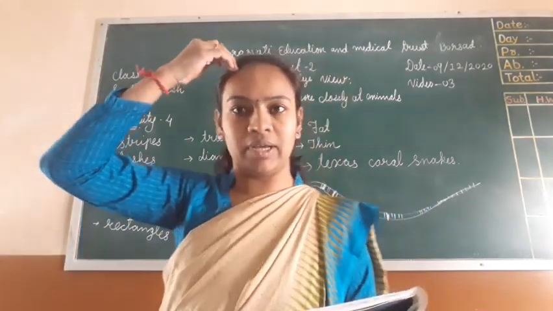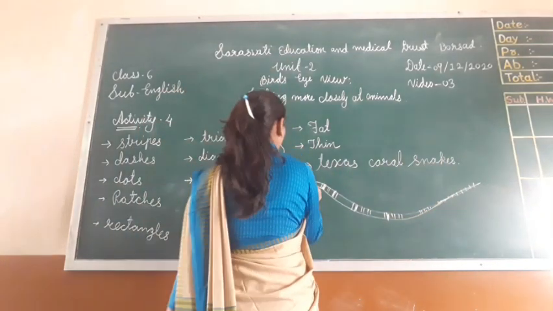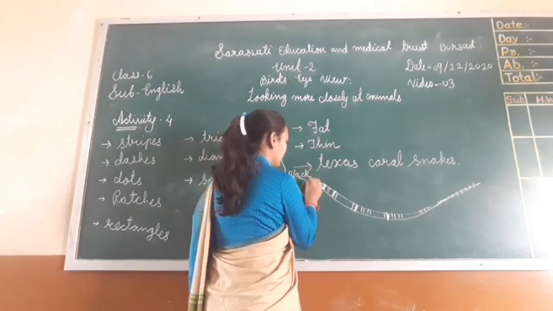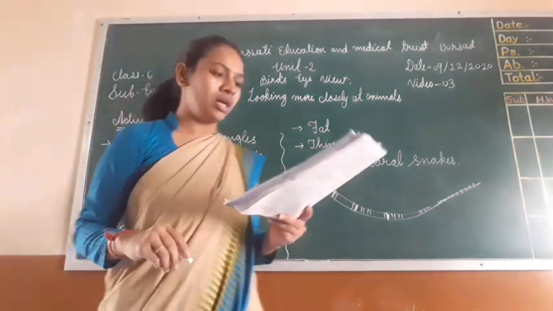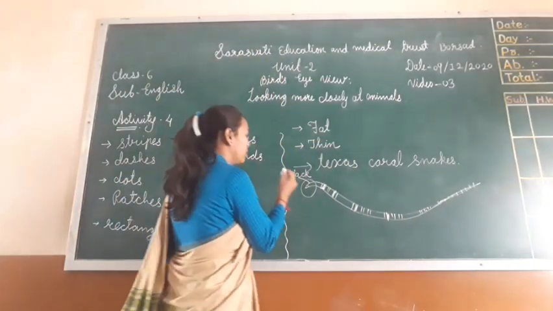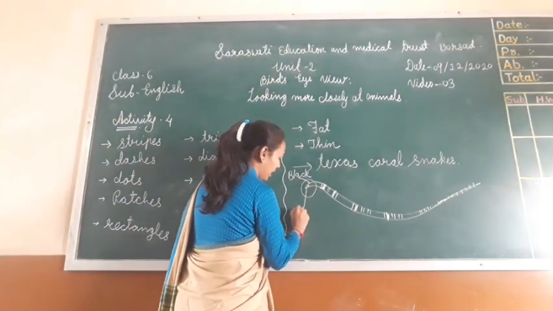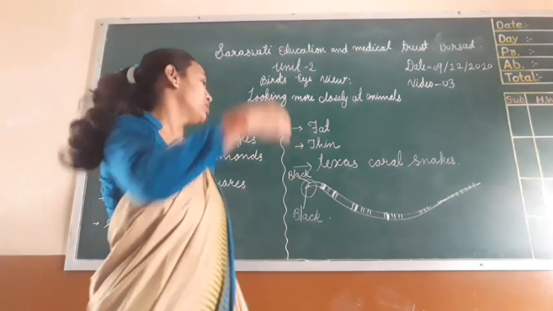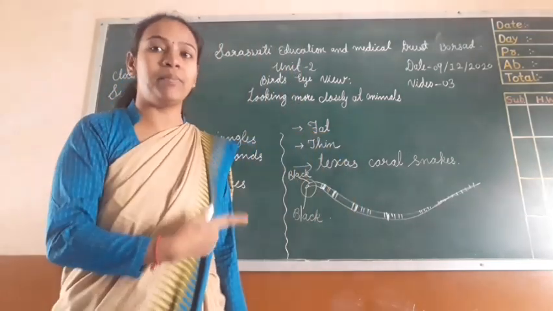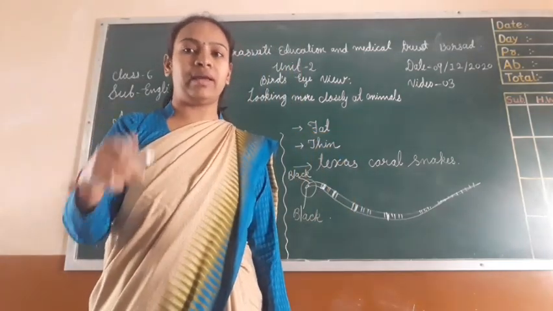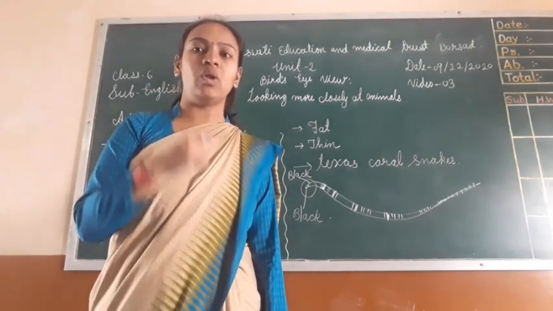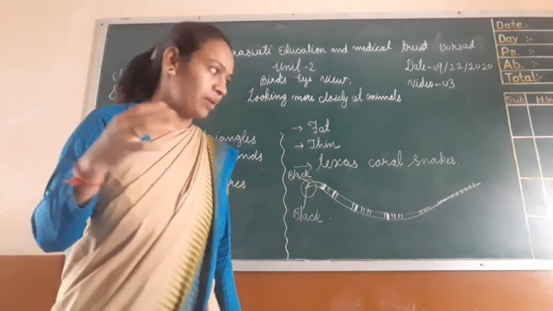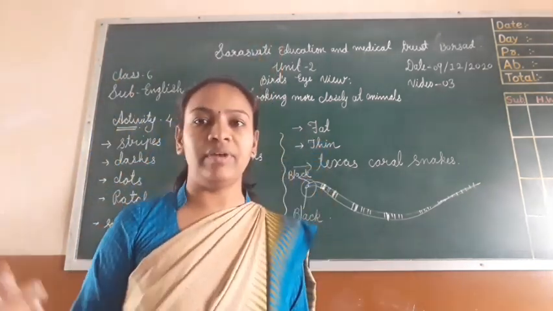The head is black, and the nose is also black. The tail is yellow and black, and the whole body is yellow, black, red, yellow, black, red, and yellow is thin and both red and black are broad. That is how it looks.